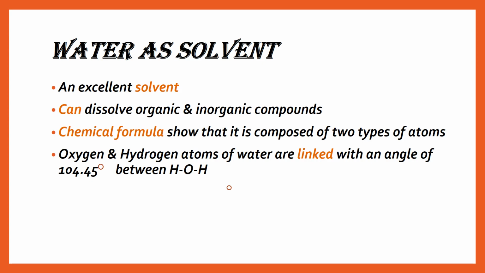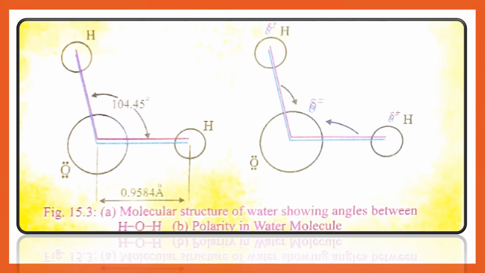In this diagram you can see this is the oxygen and hydrogen.